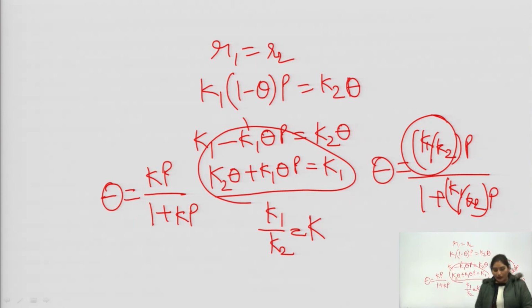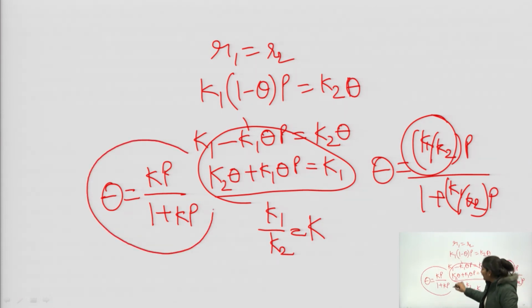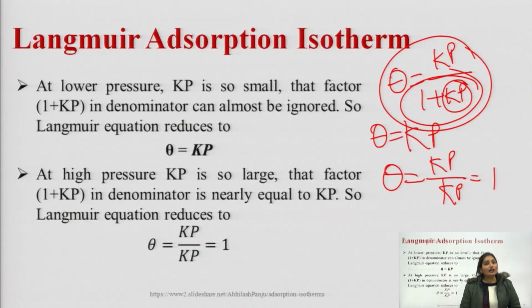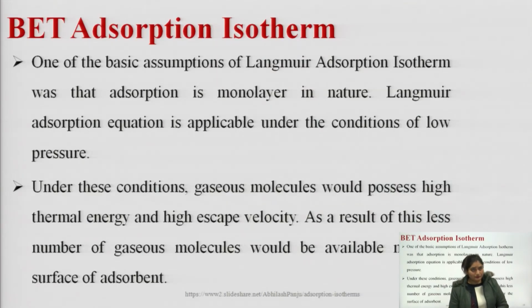So, from the Langmuir adsorption isotherm we have obtained this value of theta. And what is theta? The fraction of sites on the surface which are covered with the gaseous molecule. P is the pressure and K is the equilibrium constant for the distribution of adsorbate between the surface and the gas phase. Okay. Now, the last adsorption isotherm is the BET adsorption isotherm.